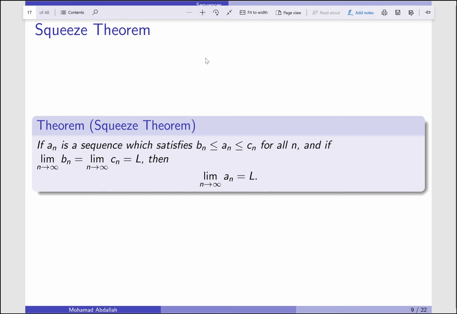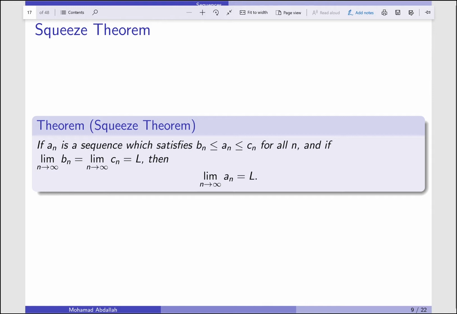So we continue talking about the limits of sequences, and another familiar theorem that we face here is the squeeze theorem. Suppose that I have a sequence a_n that's squeezed between b_n and c_n for all n. So a_n is bigger than b_n but less than c_n.